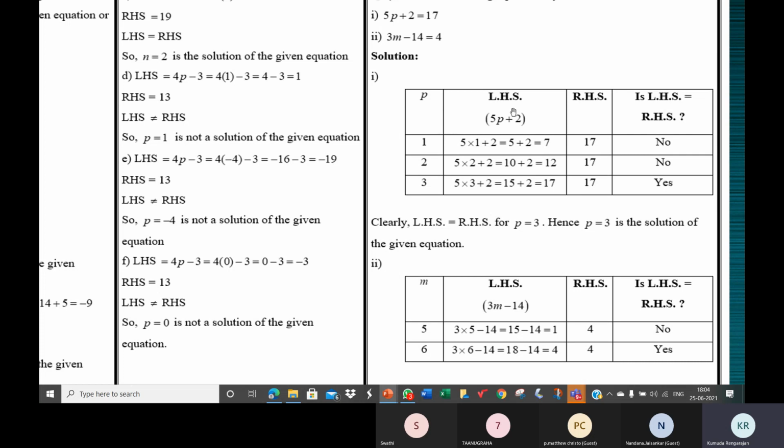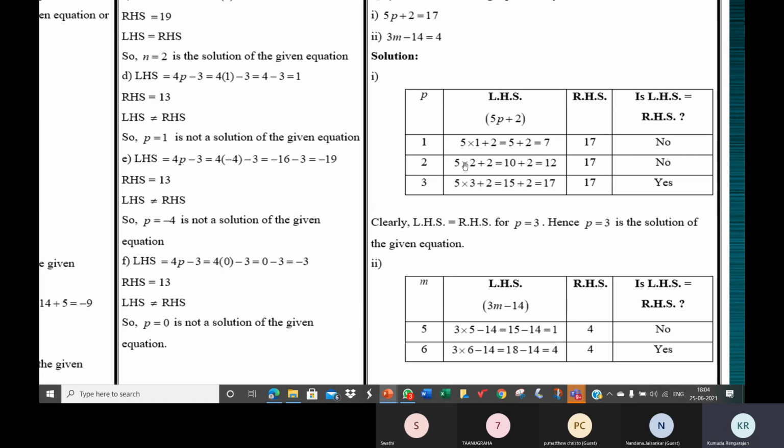And so what are the steps like? When P is 1, what is the LHS? 5P plus 2, right? So 5 into 1 plus 2. 5 into 1 is 5 plus 2, 7. But the RHS is 17. So P is equal to 1 is not a solution, because the LHS is not equal to the RHS.